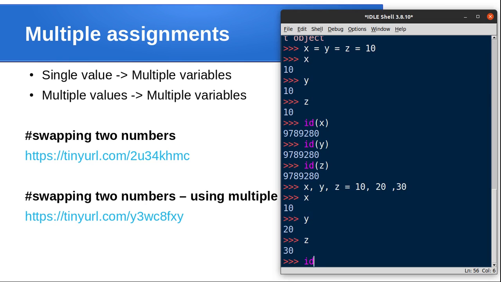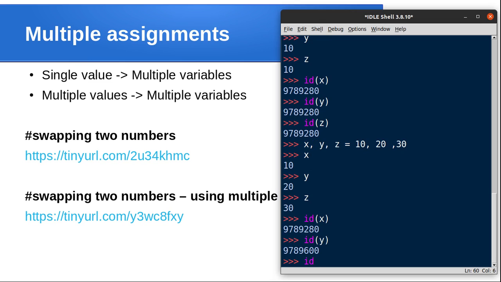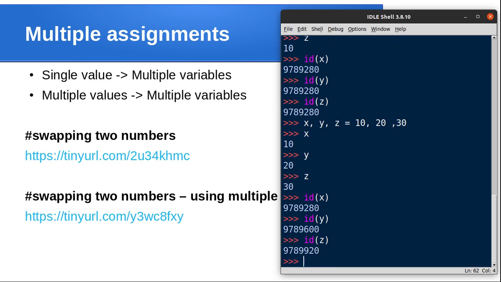Again check the id of each variable: id of x, id of y and id of z. All three variables are stored in three different locations because the values are 10, 20, 30. So this is the second one, how multiple values are assigned to multiple variables. Here we are doing these two operations in a single line. Let me write one program, swapping two numbers.